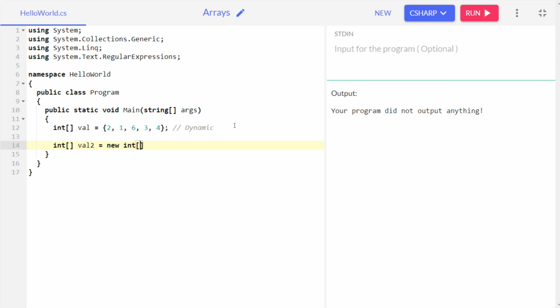There's a reason why we call this type of array a static array. The reason is that from the start, when we declare the array, we specify the size of the array. That's what we are doing right now. So in these square brackets we have to give the size of the array. Let's give it 5. Now this is a static array.